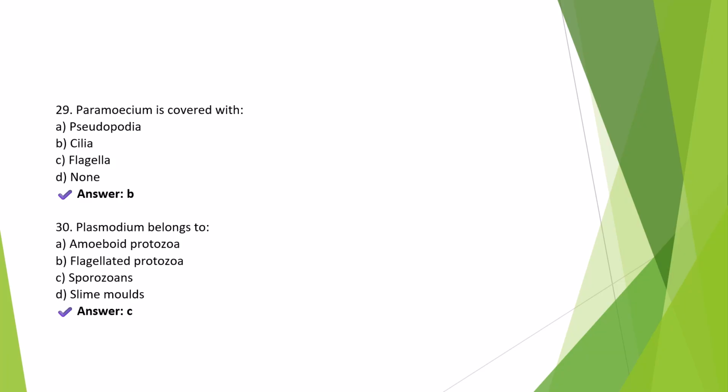Question number 29. Paramecium is covered with. Right answer is option B, cilia. Paramecium is a ciliated protozoan and the cilia help in locomotion and feeding by creating water currents to sweep food into the oral groove.